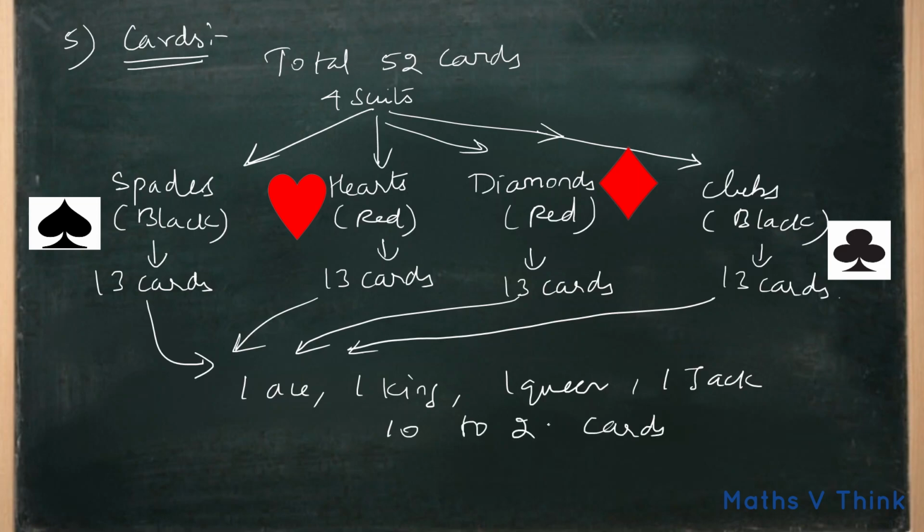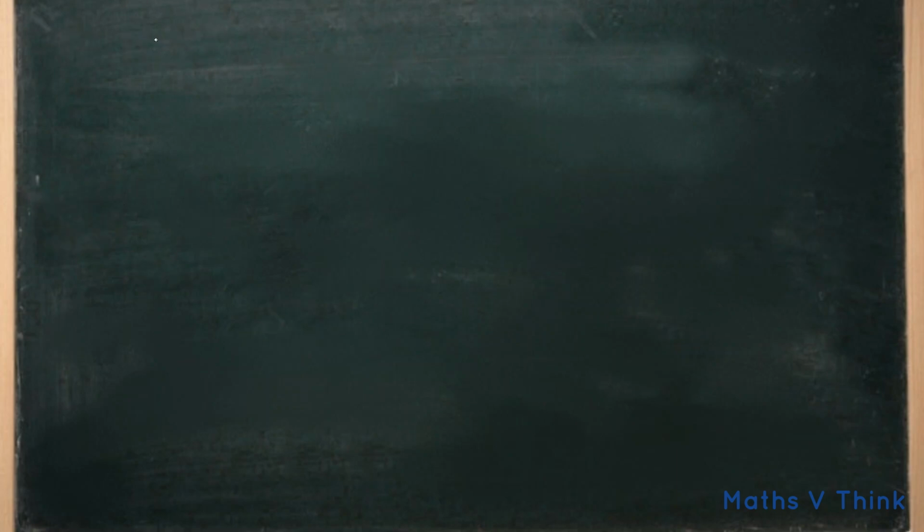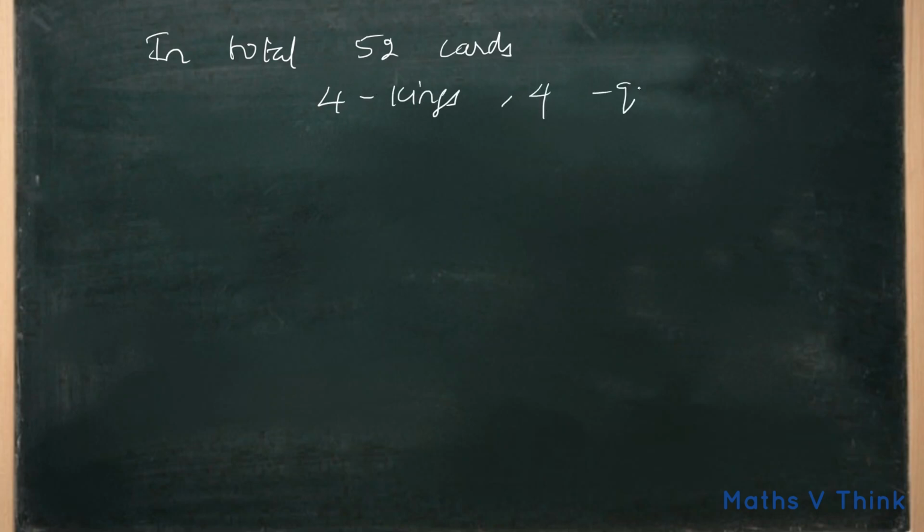So total 13 cards. So in total 52 cards. There are 4 kings, 4 queen cards, 4 ace cards, and 4 jack cards.